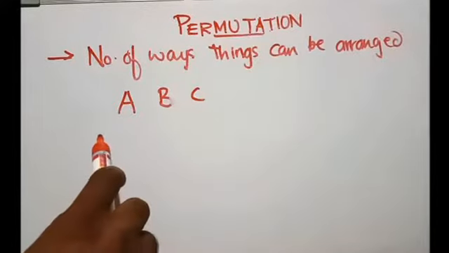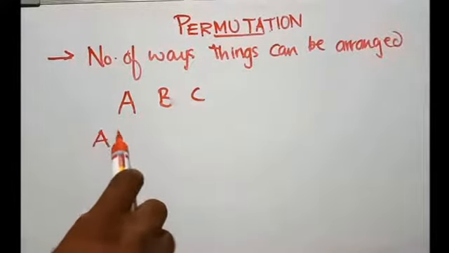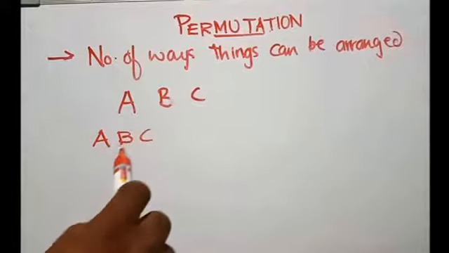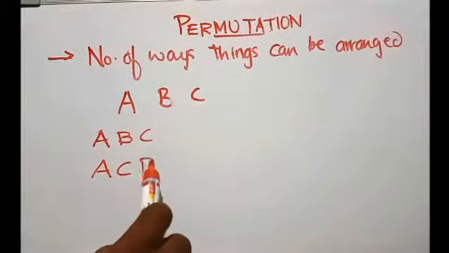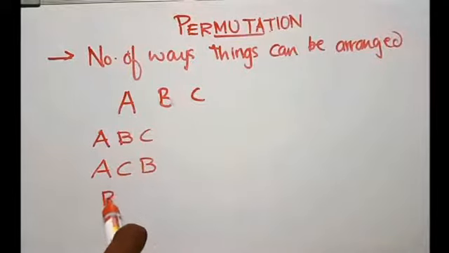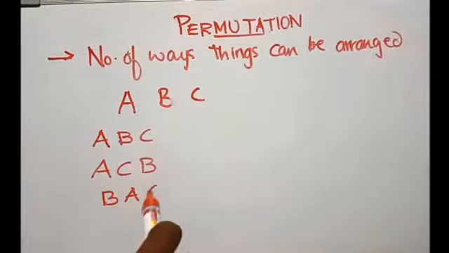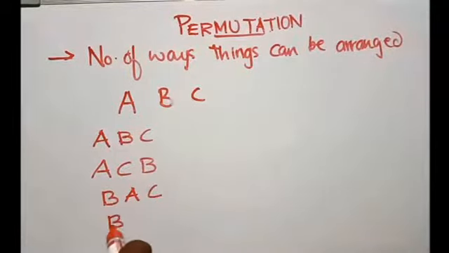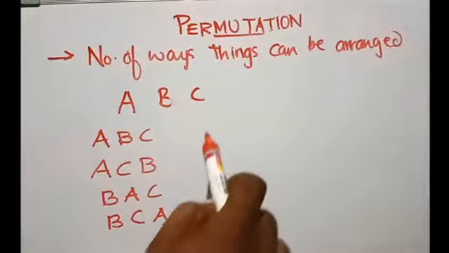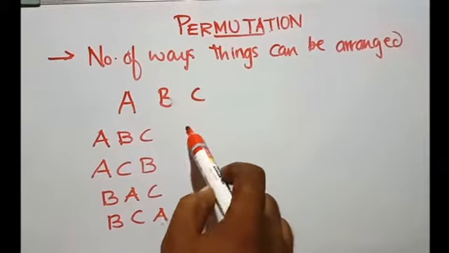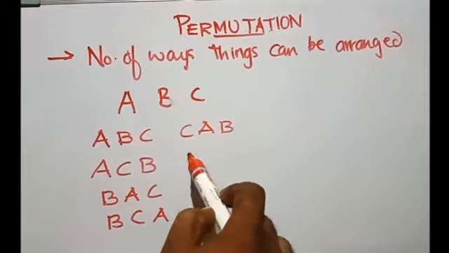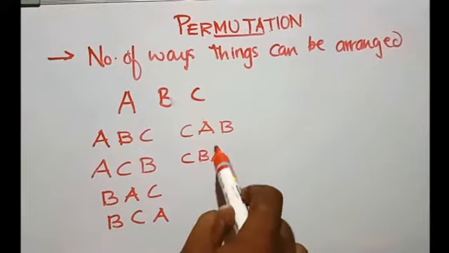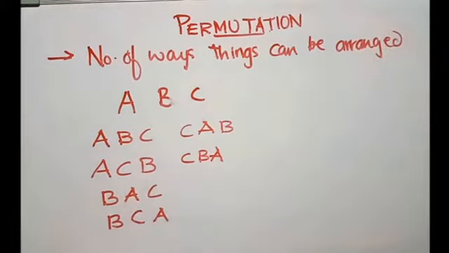We can arrange it as ABC, ACB, BAC, BCA, then CAB, CBA, right?